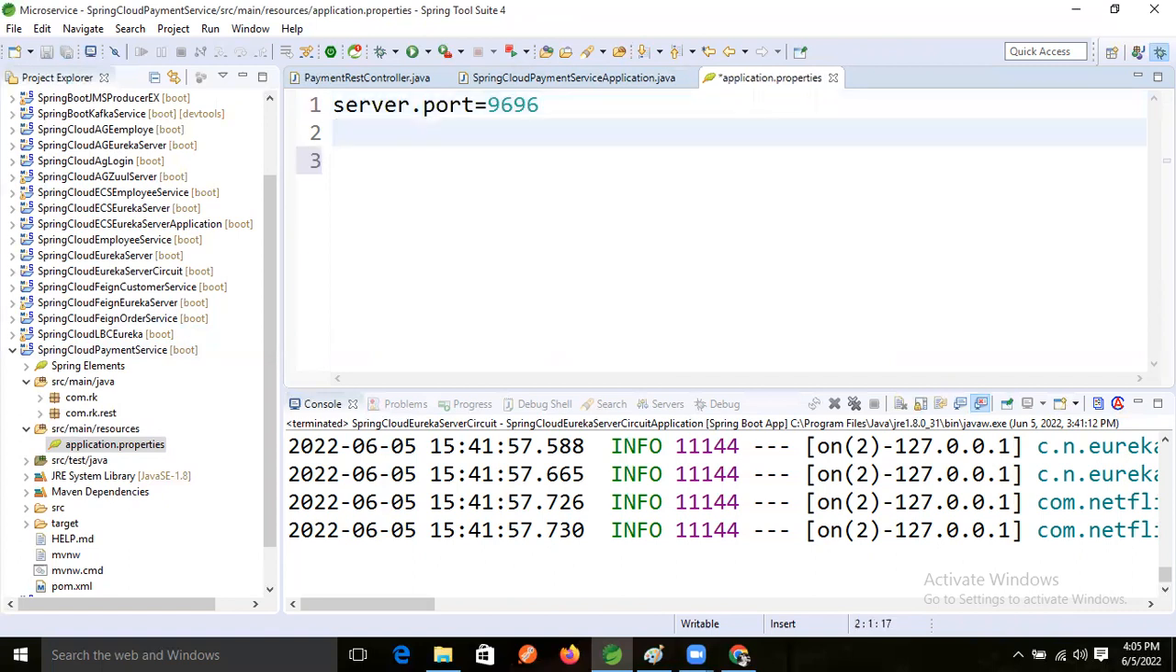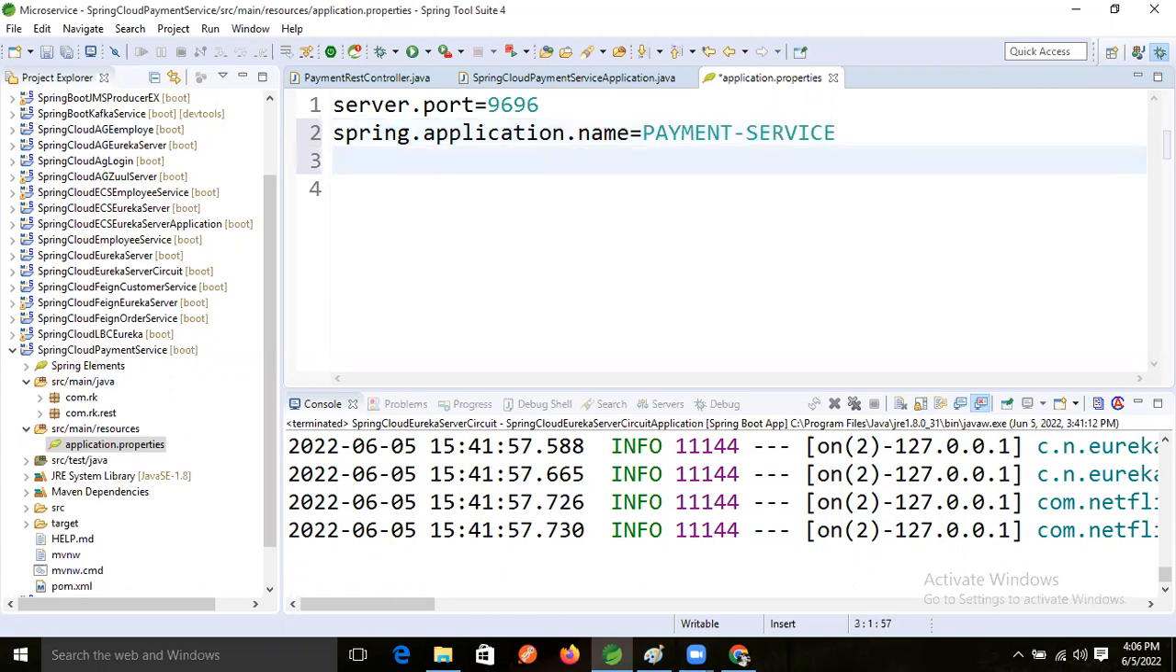Another property we need, right? We want to give the service ID. What is that? spring dot application dot name, right? Here I'm going to give payment service. Payment service, right?